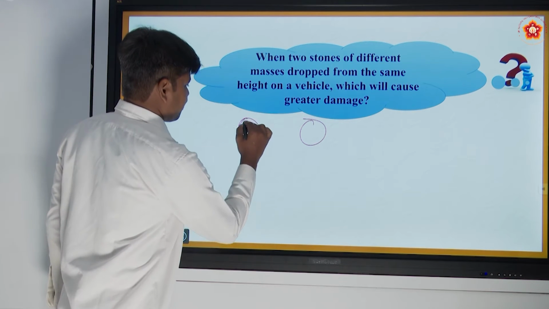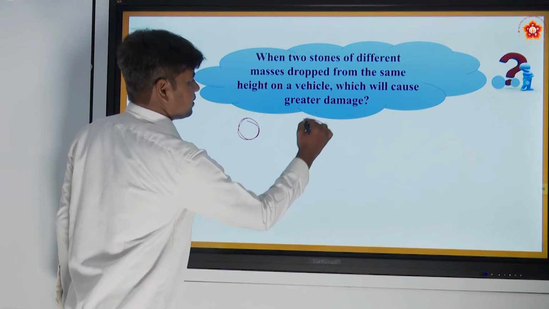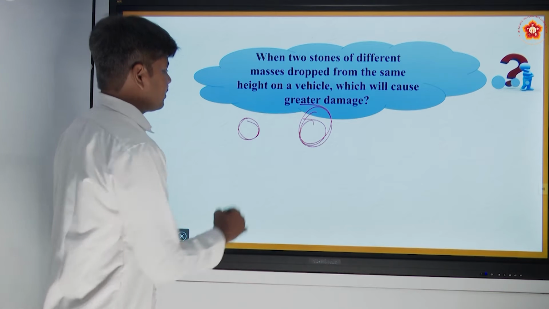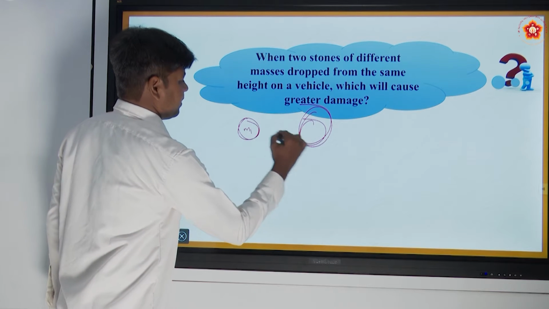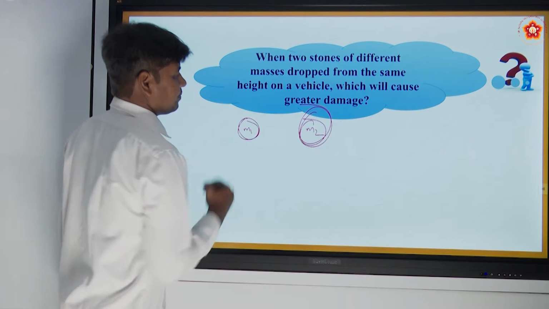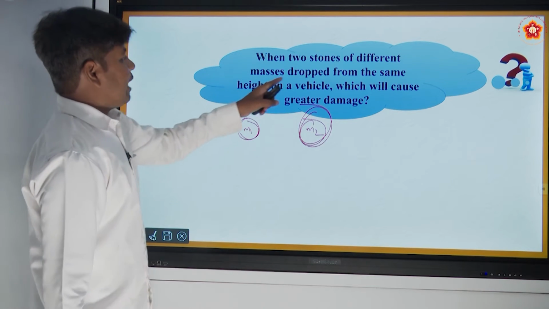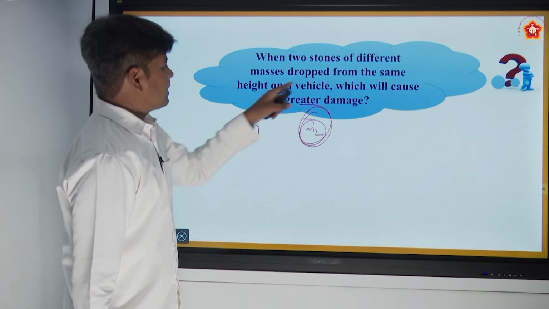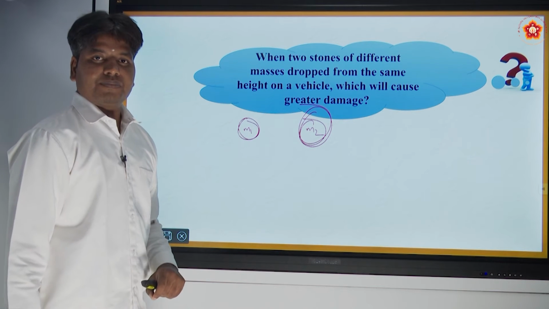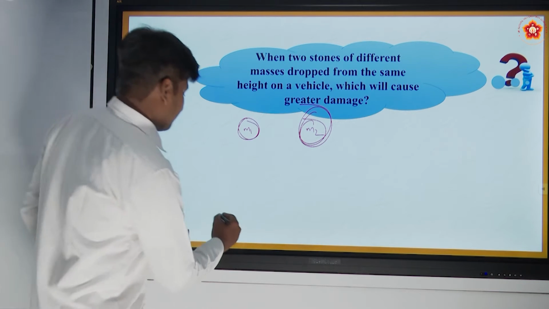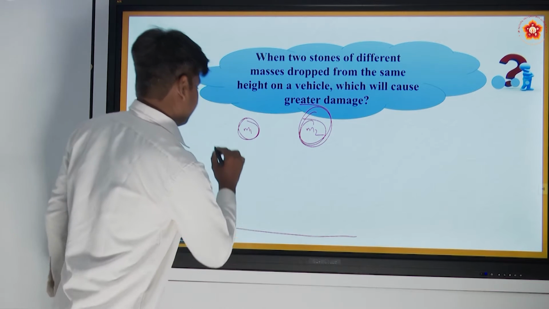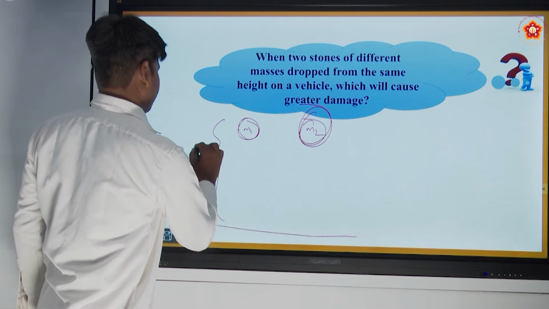Okay, this is a smaller stone, and this is a bigger stone. This smaller stone is m1, this is m2. So they have been dropped from the same height. This height is h.